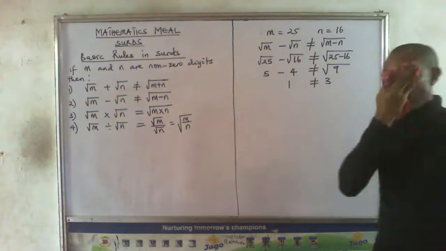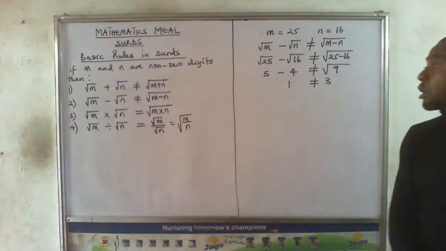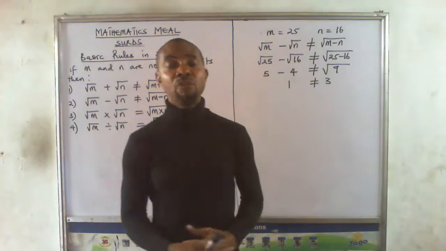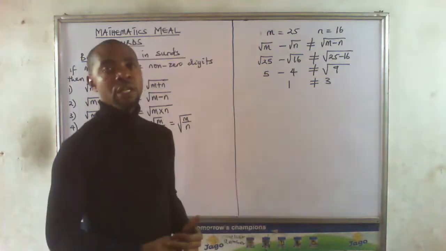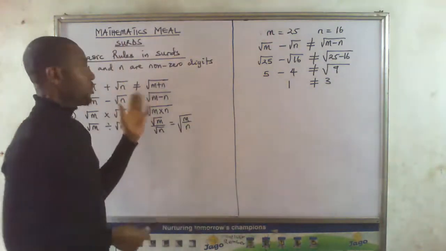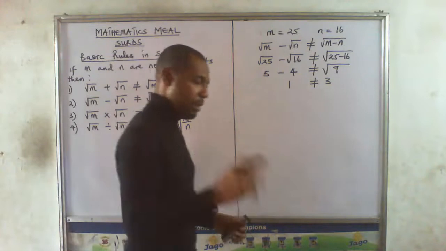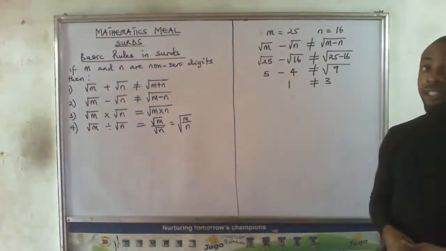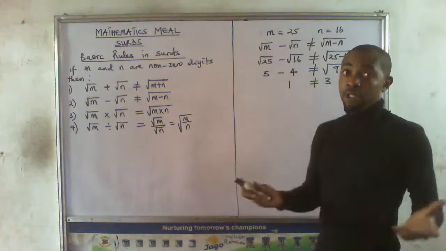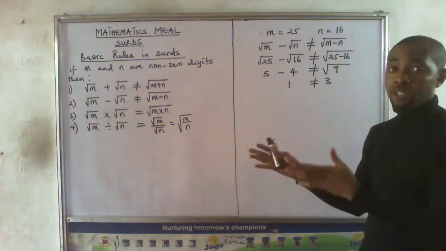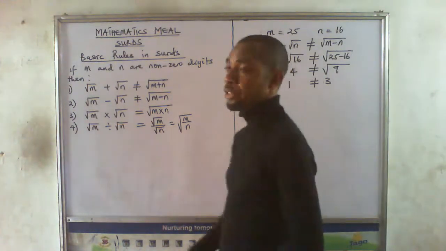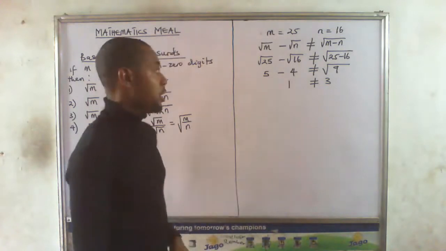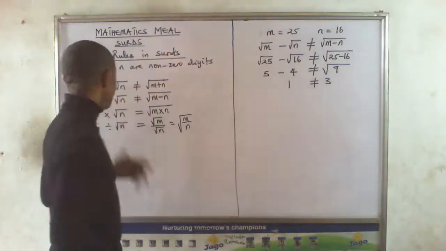So when you are trying to evaluate or simplify expressions involving sort, you need to be careful because of these rules, so that you don't violate the rules. Remember, if you violate the rules, whatever sort decides to do to you, it's your business. It's not my business, because that's why we are giving you these rules now, so that you will not go about violating these rules.